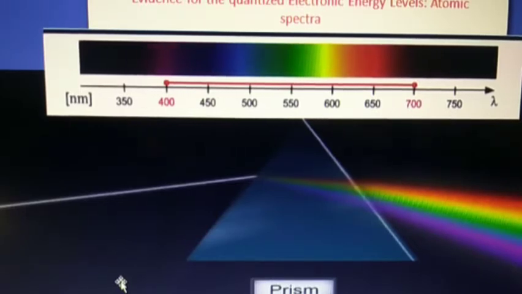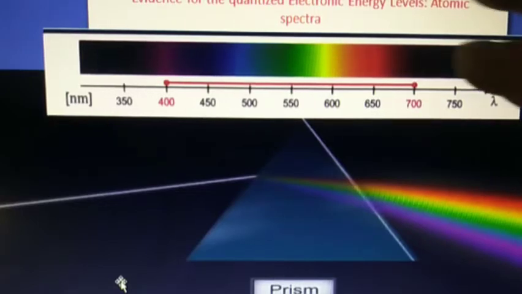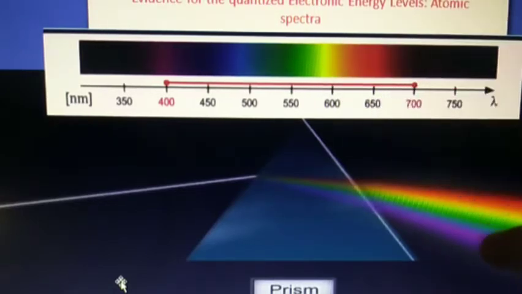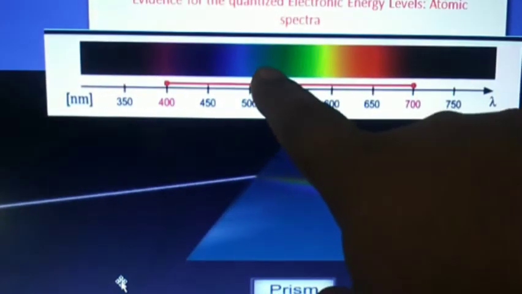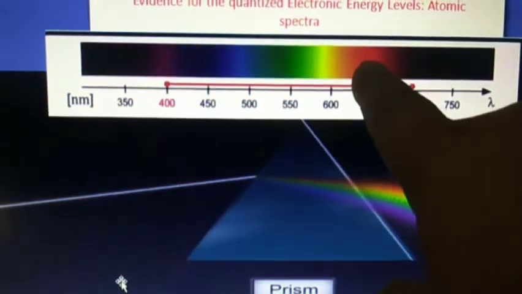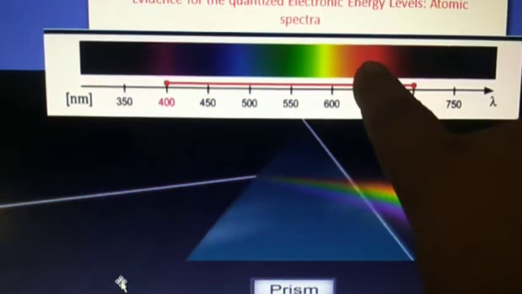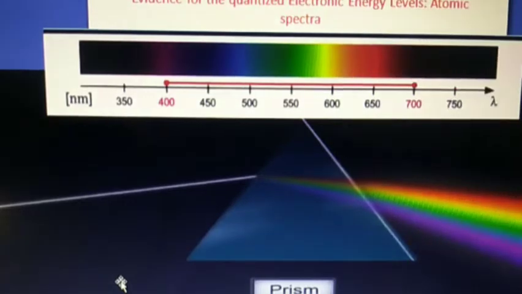A similar spectrum is produced when a rainbow forms in the sky. Such a spectrum is called a continuous spectrum. Why is it called a continuous spectrum? Because here you can see that violet merges into blue, and blue merges into green, right? Yellow merges into red. That's why it is called a continuous spectrum.